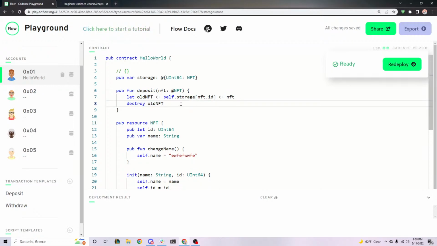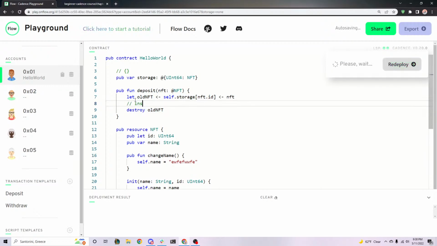But what this allows you to do is that, let's say for some reason you wanted to know if there was something there, then you would move the old one into here, and then instead of destroying it, you could do something else with it. I'm not going to go over what you could do with it, but this just helps you say that, okay, we could do something with it if we wanted to.